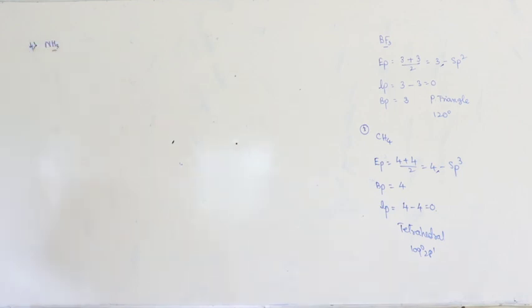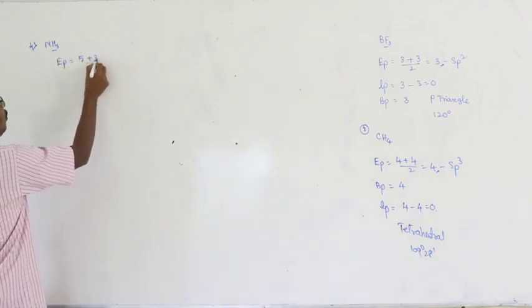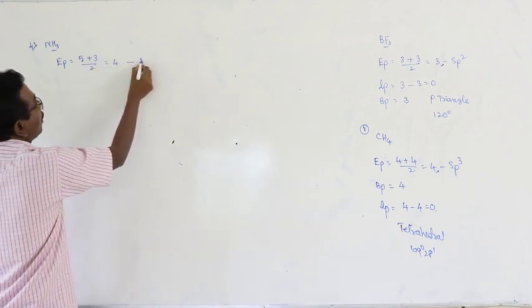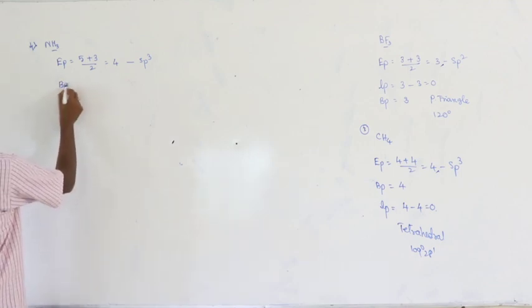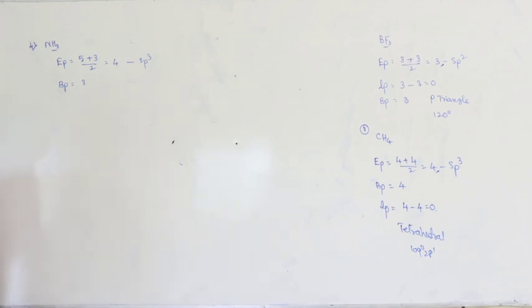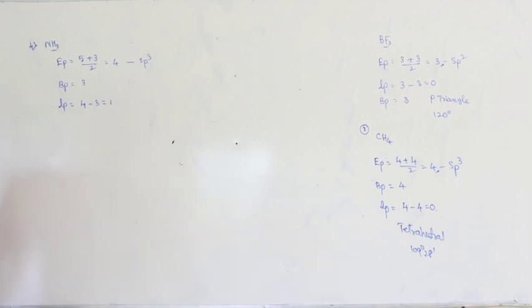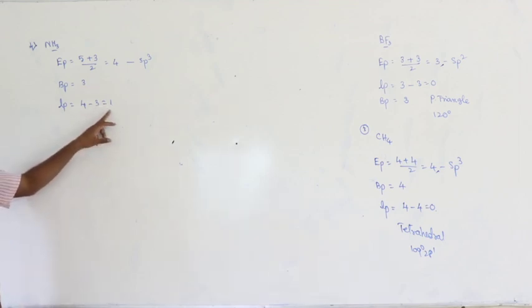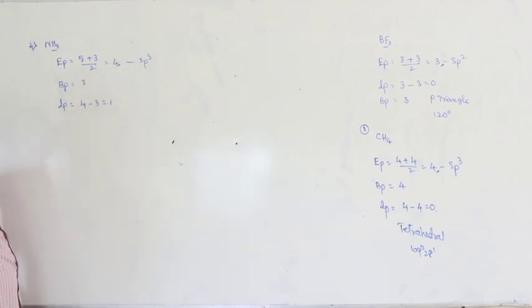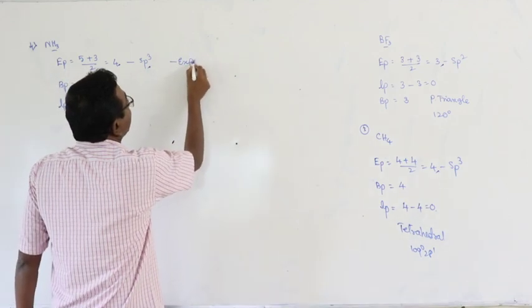Next one, ammonia. Number of electron pairs is equal to (5 + 3)/2, that is equal to 4. Hybridization sp3. Number of bond pairs is equal to 3, since 3 hydrogen atoms. Number of lone pairs is equal to 4 minus 3, which is 1. Means electron pairs minus bond pairs is equal to lone pairs. Number of electron pairs 4, type of hybridization sp3. Based on these two, the shape of the molecule is expected to be tetrahedral.